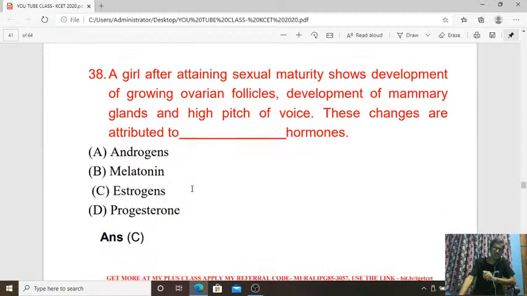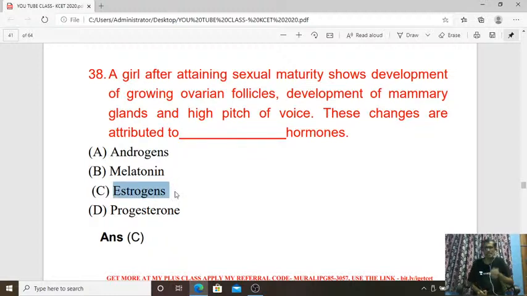Next, 38. A girl after attaining sexual maturity shows development of growing ovarian follicle, development of mammary glands, and high pitch of voice. These changes are attributed to dash hormones. So it is the estrogen hormone.